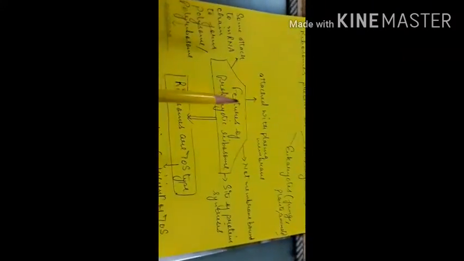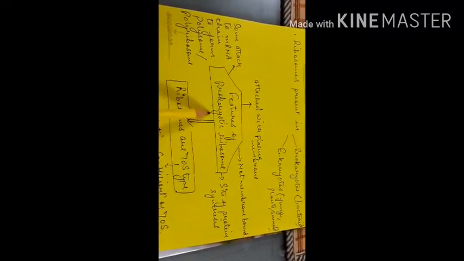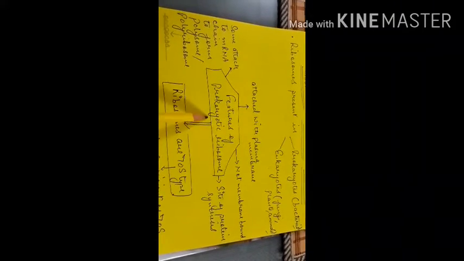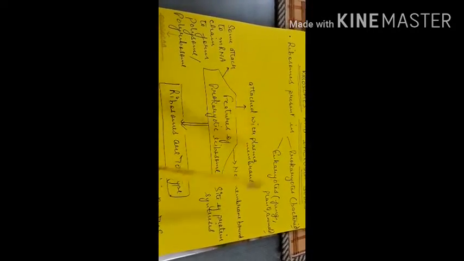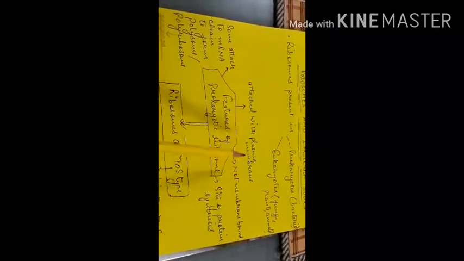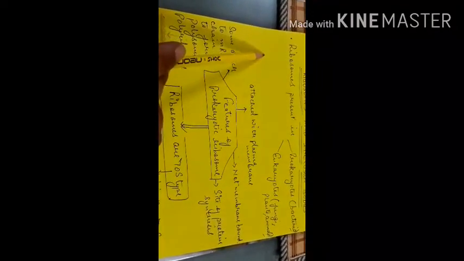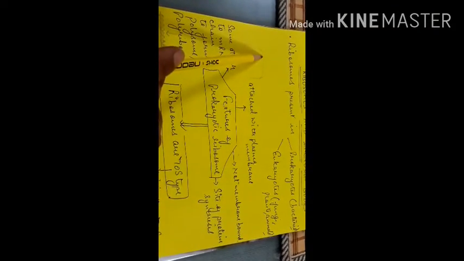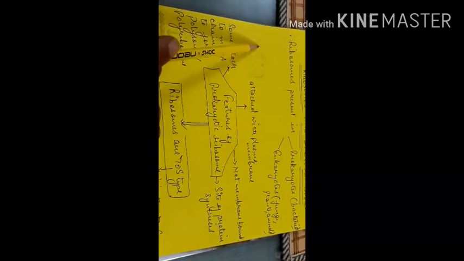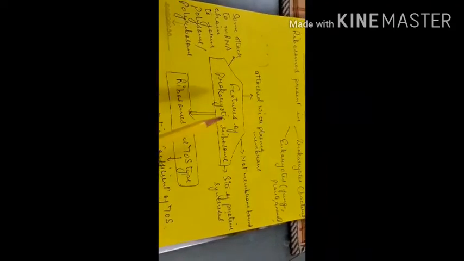Here I have made a flow chart of the features of prokaryotic ribosome. What are the features of prokaryotic ribosome? First of all, they are attached to the plasma membrane. That is the membrane which is covering the bacteria: suppose this is the membrane and this is the bacterial cell, so they are attached to the membrane like this. That is the plasma membrane.